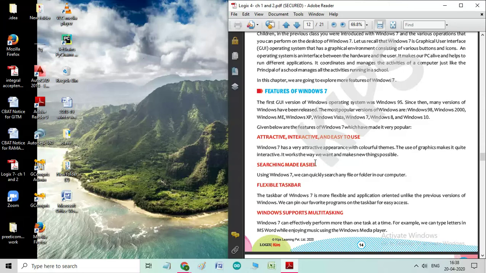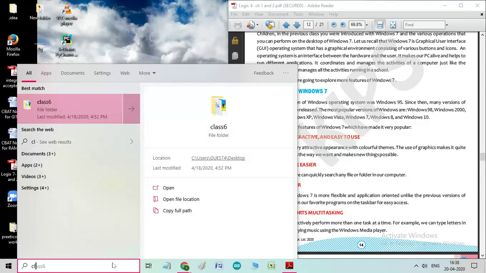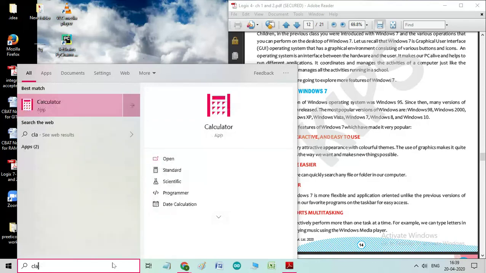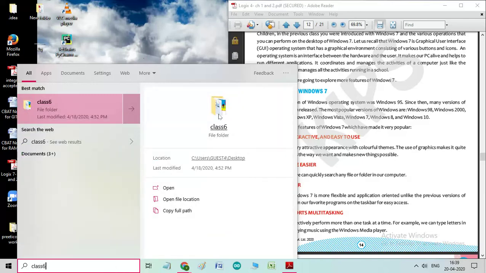Searching made easier. Windows 7 is very helpful in searching or finding something. Suppose I want to find one of my folders. As soon as I write CL, suggestions will also come, and I'll write class 6. You see the folder has come very easily and I don't have to look here and there for my folder.